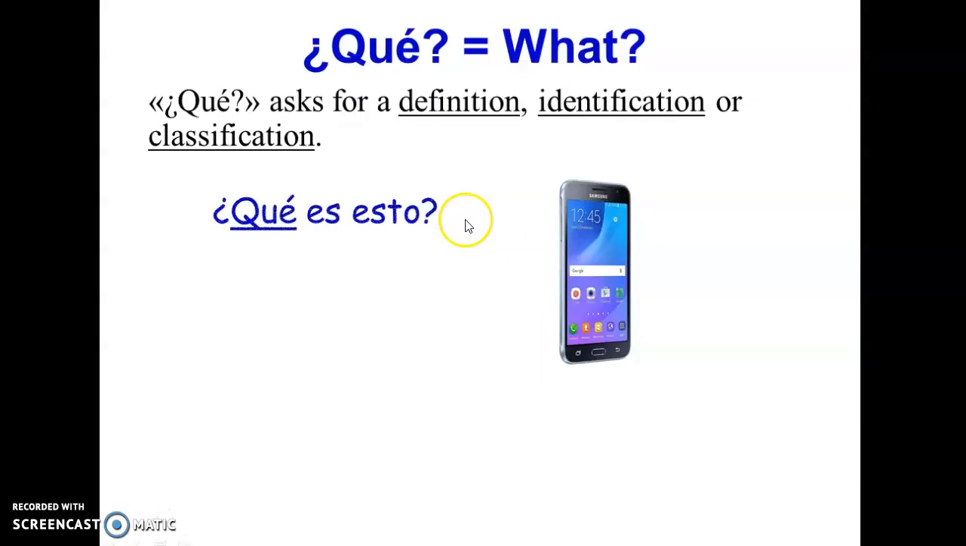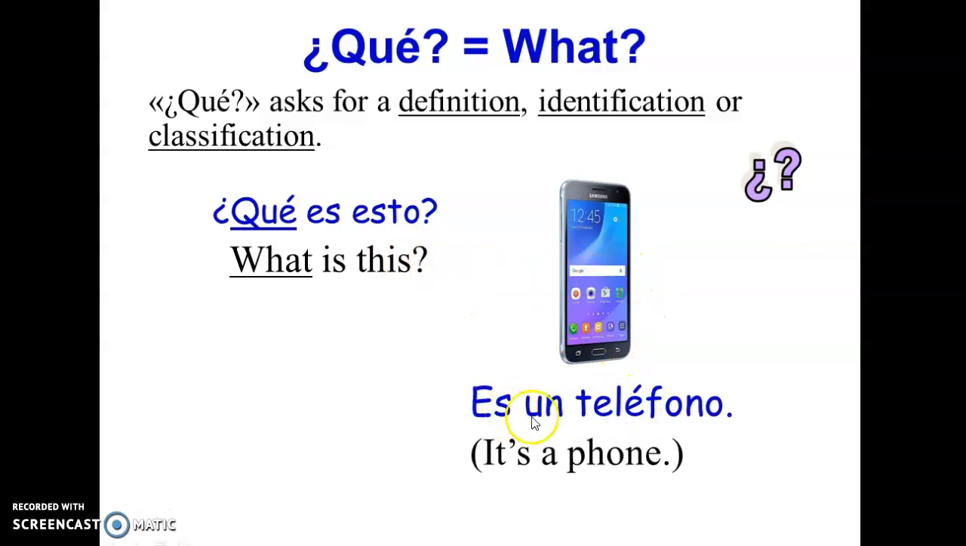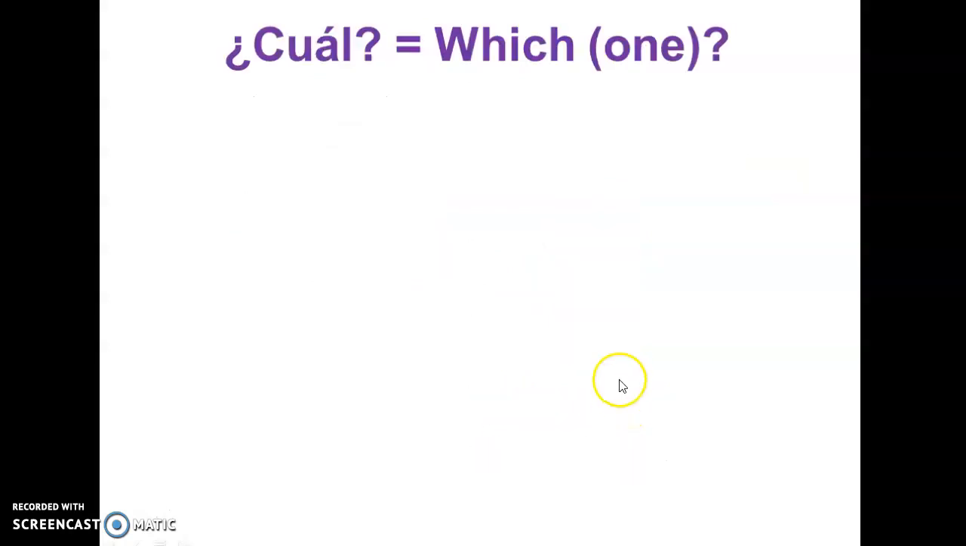Always about definition, identification, or classification. Like, what is this? Identification in this case. What is this? It's a phone. Es un teléfono. Okay?